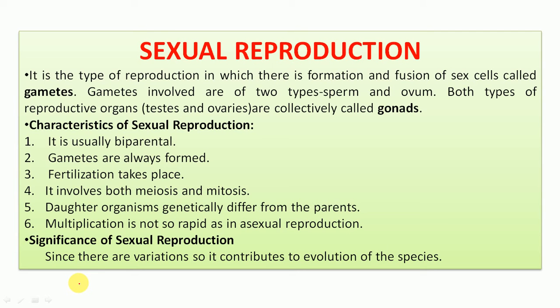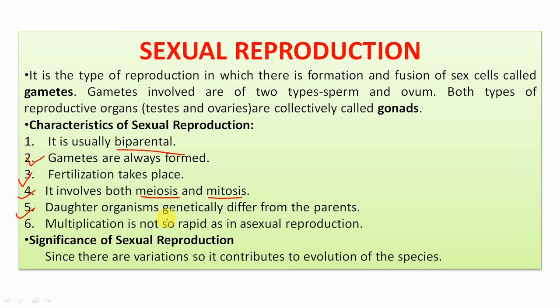Now when we talk about the characters of sexual reproduction, they are biparental, involving two parents. Definitely the formation of gametes takes place, and fertilization takes place, that is fusion of male and female gametes. It involves both types of division, meiosis as well as mitosis. The formation of gametes involves meiosis, and afterwards, after zygote formation, mitosis. Then the daughter organisms that are produced are genetically different from the parents.